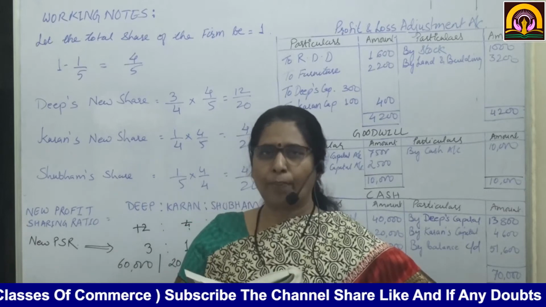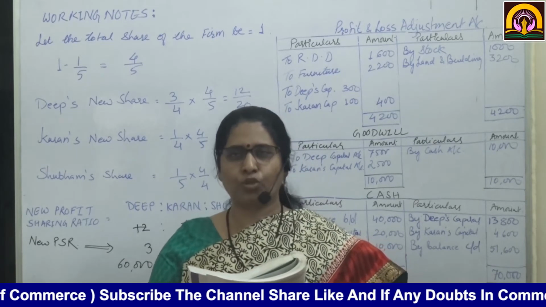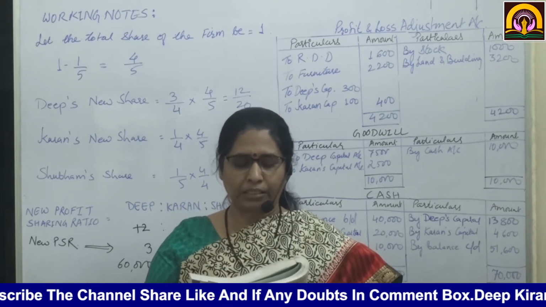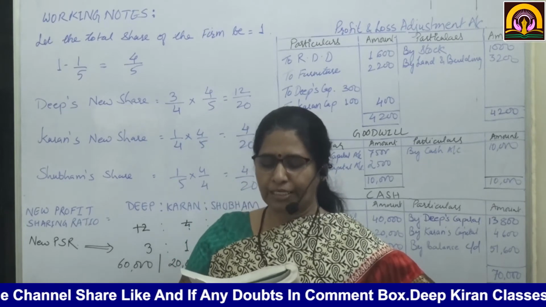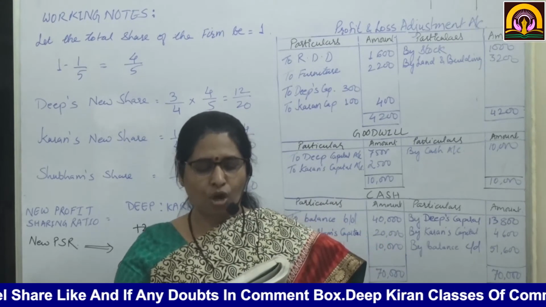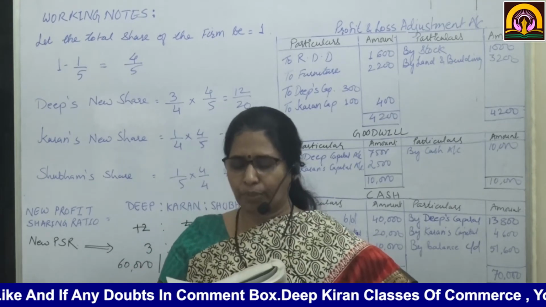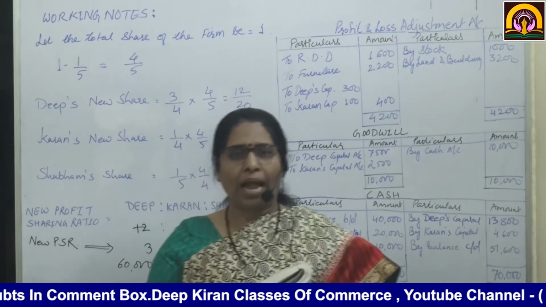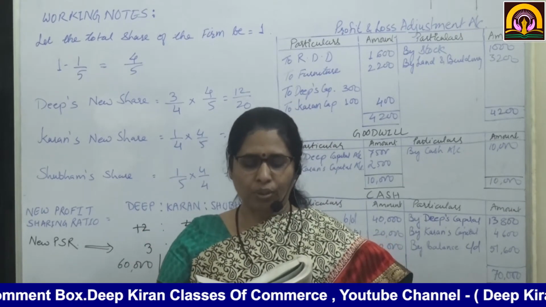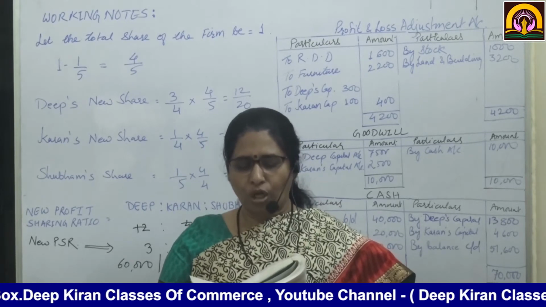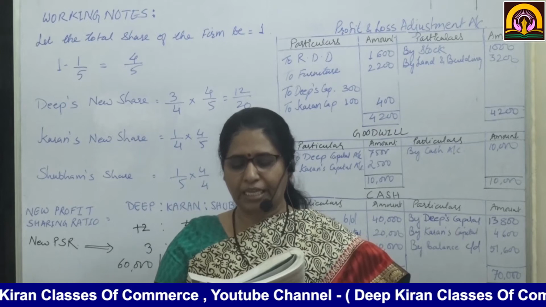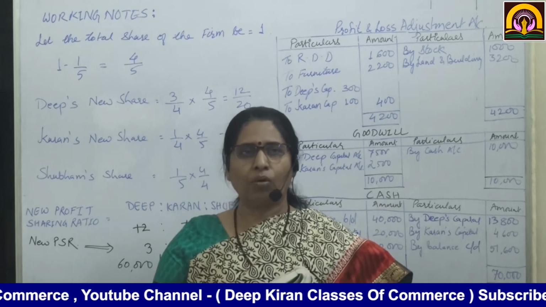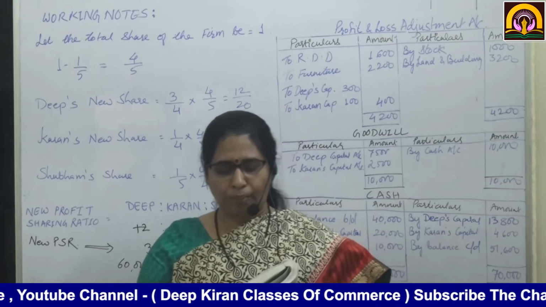Now number 2, a provision for doubtful debts is to be created at 5% on sundry debtors. Furniture to be depreciated by 20%, stock should be appreciated by 5% and building be appreciated by 20%. And in the 5th adjustment they have told capital accounts of all the partners be adjusted in their new profit sharing ratio through cash account. Now this adjustment I am going to explain to you.